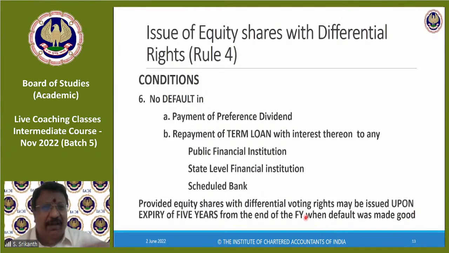So this financial year will end when? This financial year 22-23 will end on 31st March 23. Then you have to count 5 years from the end of the financial year: 24, 25, 26, 27, 28. So 31st March 28, the 5th year will get over. Then 1/4/28 onwards, enjoy. You can do whatever you want. Okay.